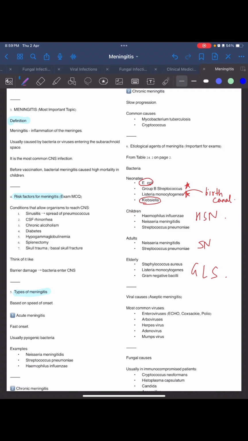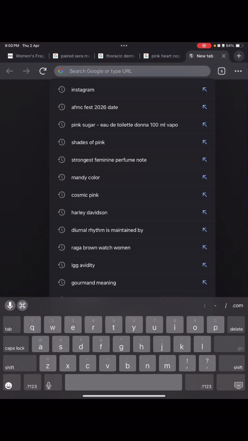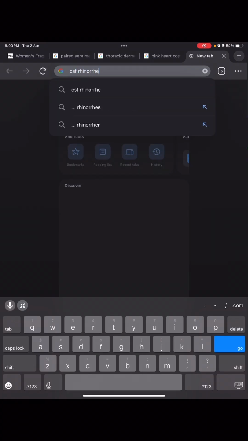We have looked at the definition. What are the risk factors of meningitis? Conditions that allow organisms to reach the CNS. Those are sinusitis, spread of pneumococcus, and CSF rhinorrhea. What is CSF rhinorrhea?